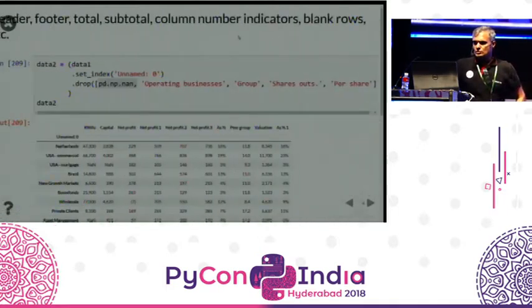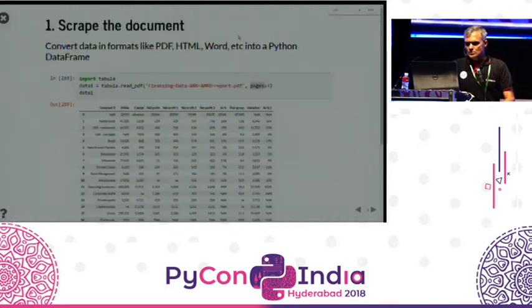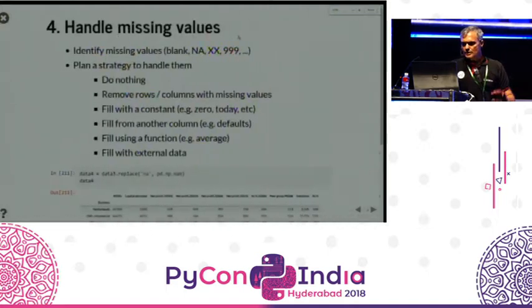I'm missing a few. Okay, script, delete, column structure, handle missing values.